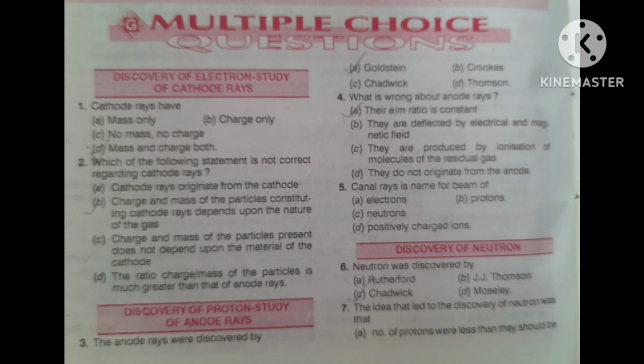Now, I am going to discuss questions based on the discovery of the proton or the study of anode rays. Question is, the anode rays were discovered by, first option, Goldstein; second, Crookes; third, Chadwick; fourth, Thomson. Again I am repeating the question. The anode rays were discovered by Goldstein, Crookes, Chadwick, or Thomson.